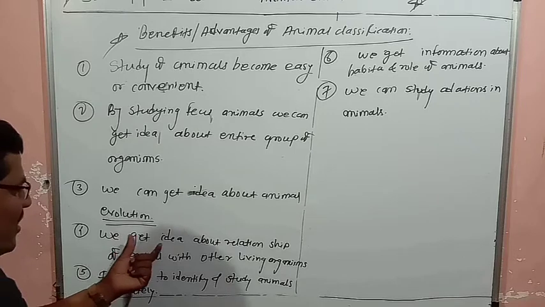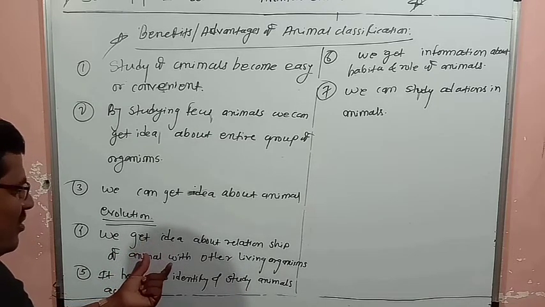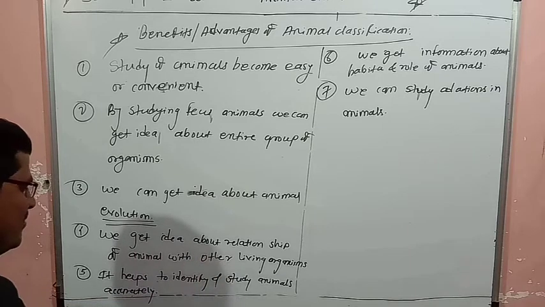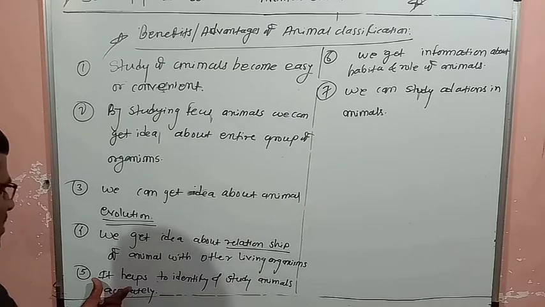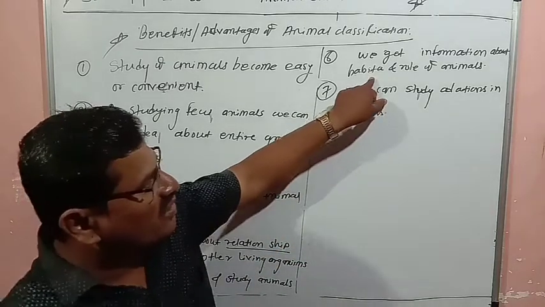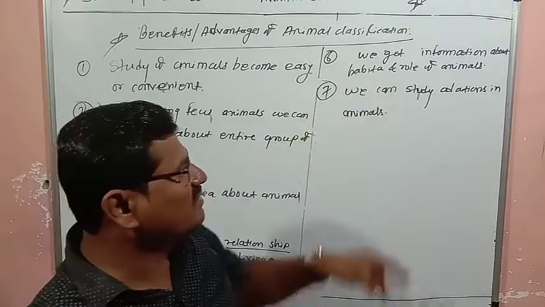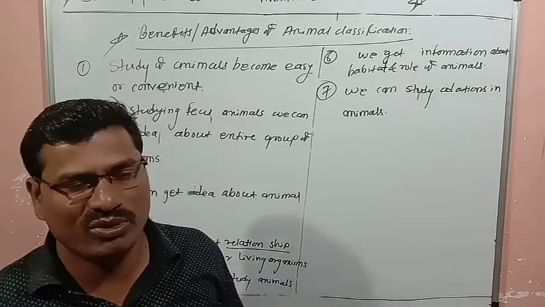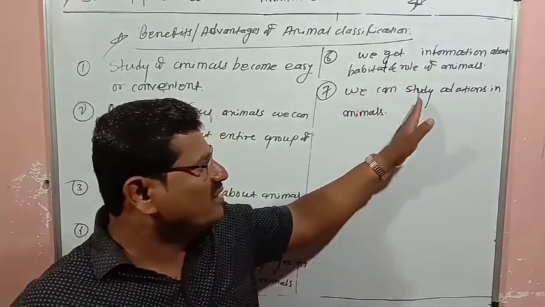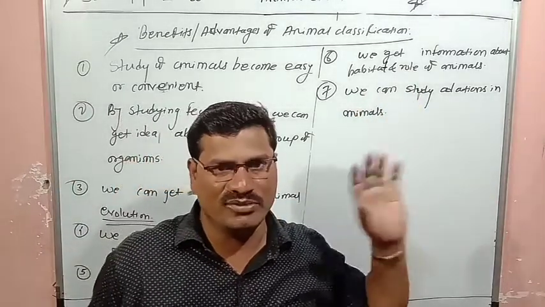Fourth, we get an idea about the relationship of animals with other living organisms. Then it helps to identify and study animals accurately. We get information about habitat and the role of animals, and we can study adaptations in animals.